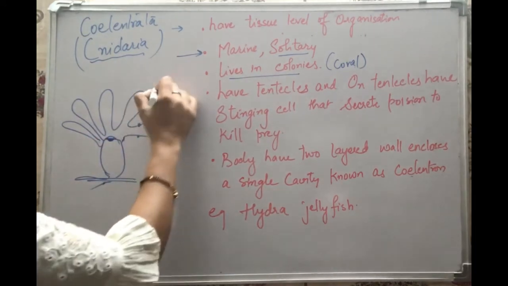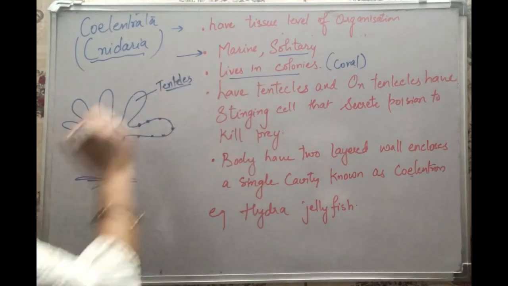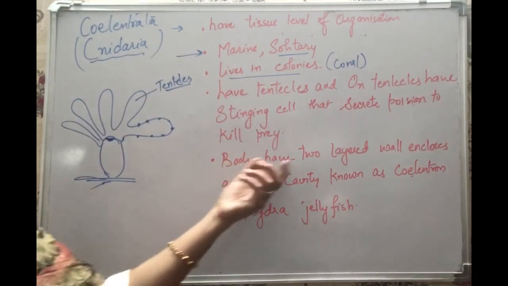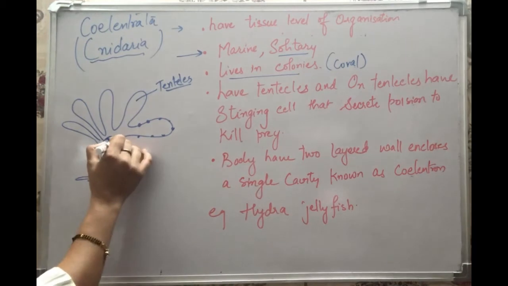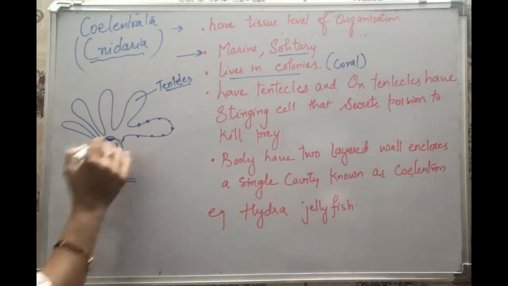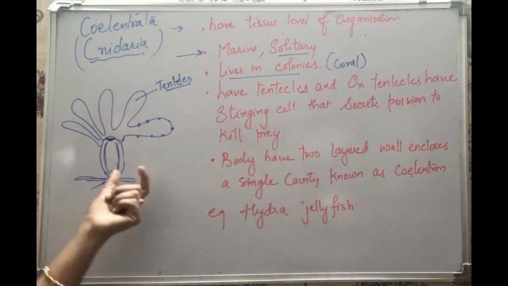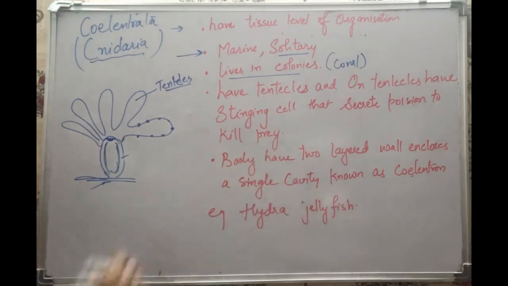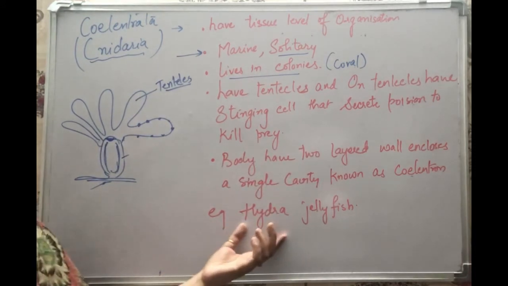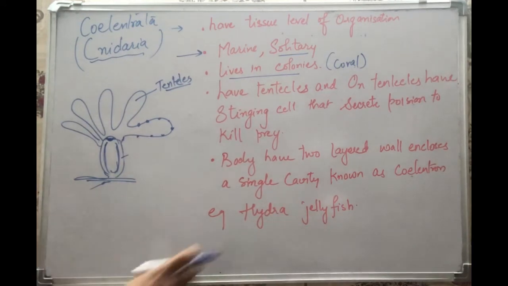So the tentacles are the special feature that Coelenterata have. The body is two-layered, like this body layer and this other layer, present around the gastrovascular body cavity, as we call it. This body cavity has an empty space in it that is called the coelenteron. The examples of Coelenterata are hydra and jellyfish.